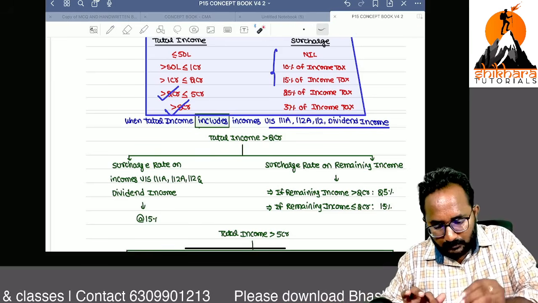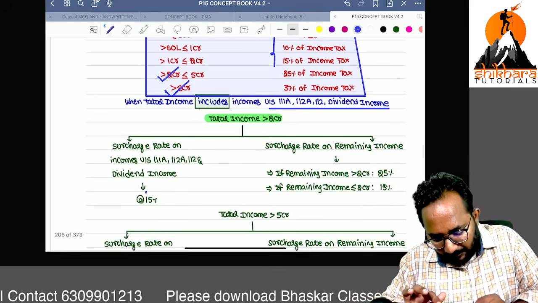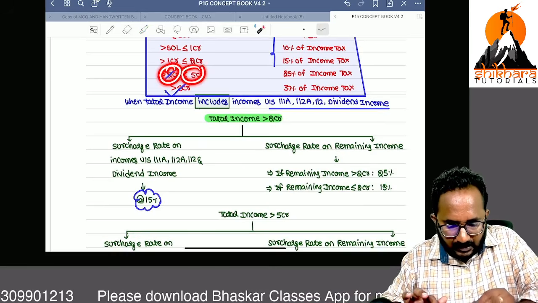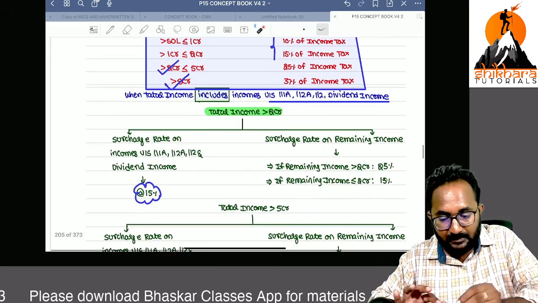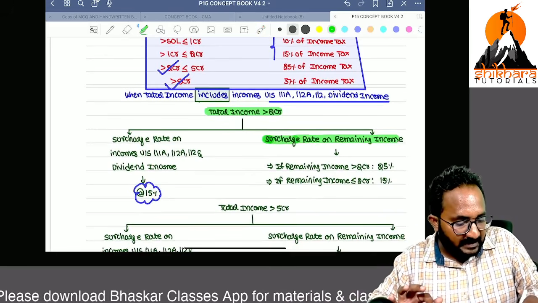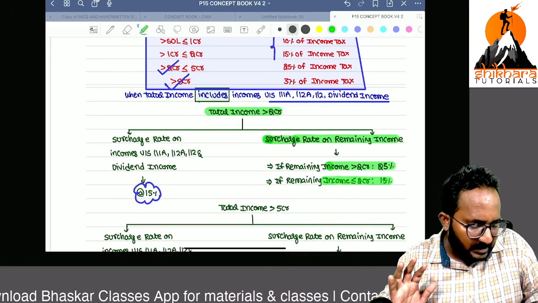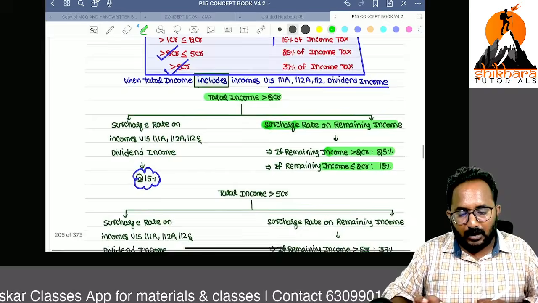Sir, if your total income is more than 2 crore, you can apply the surcharge rate on this income: more than 2 crores and less than or equal to 5 crore, 25% you have to apply. But on these incomes, just 15% only. Then the remaining income, please check. If the remaining income is more than 2 crore, yes, 25%. If the remaining income is less than or equal to 2 crore, 15%. Sir, one more case.